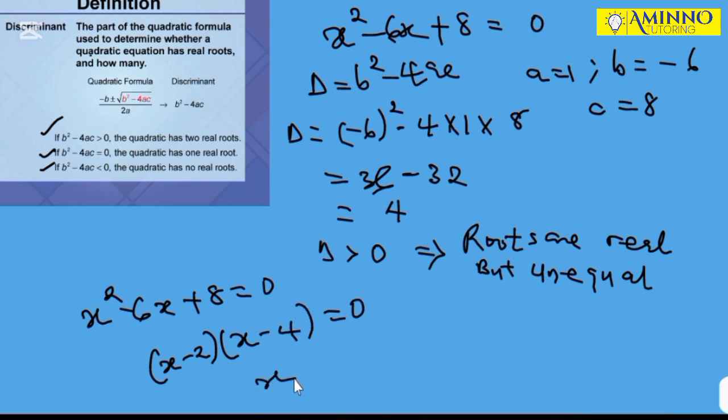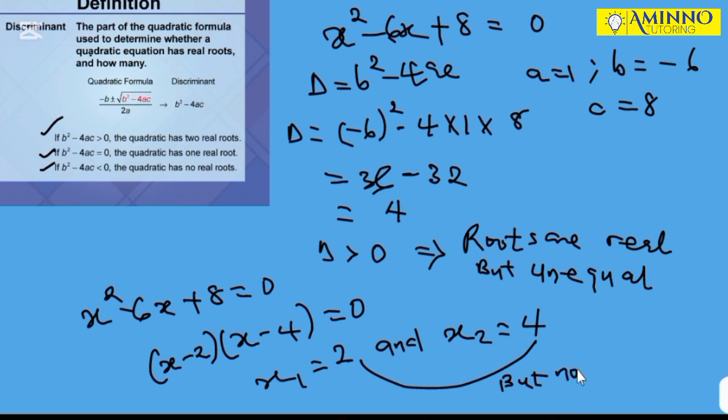So your result is x1 equals 2 and x2 equals 4. So the roots are both real but not equal.